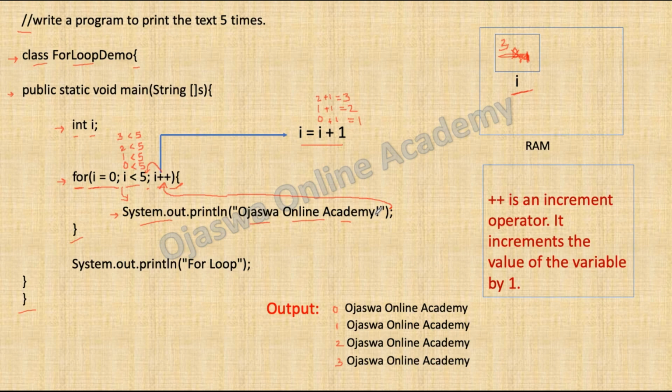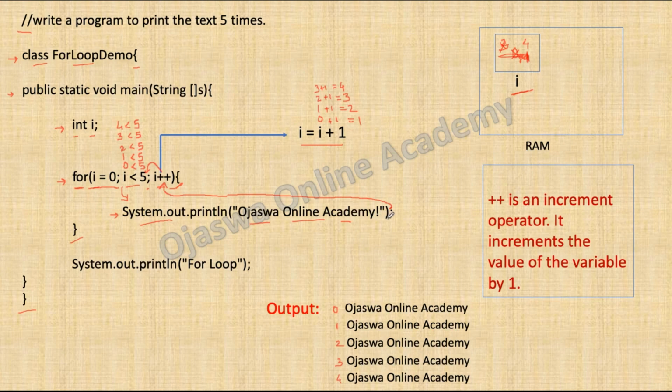After execution of this statement, again the control goes to the increment statement. i++ is executed. Value of i is 3 plus 1 is equal to 4. Hence the updated value of i is now 4. After the value of i is incremented, the control goes to the condition statement and the condition is checked. 4 less than 5, condition is true, hence control of execution comes inside the loop. The statement inside the loop is executed, System.out.println, and it prints the text for the fifth time. So when the counter is 4, the text is printed for the fifth time.